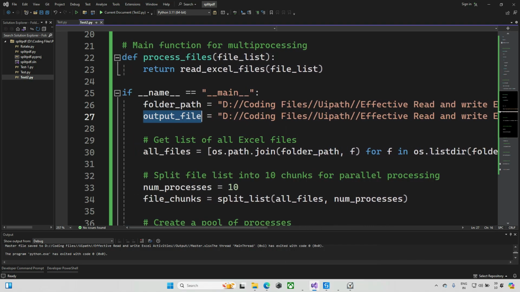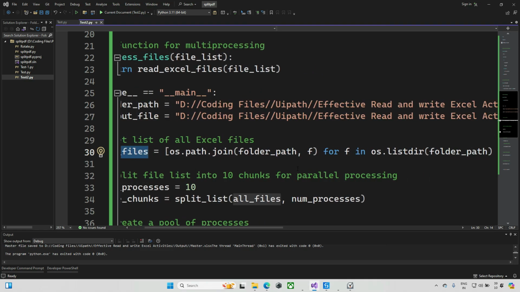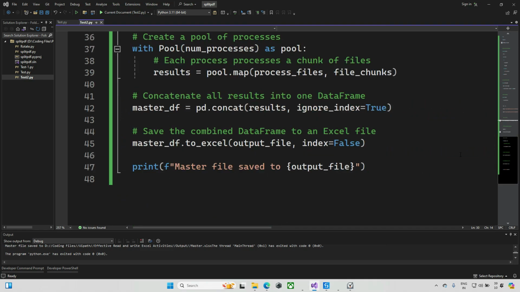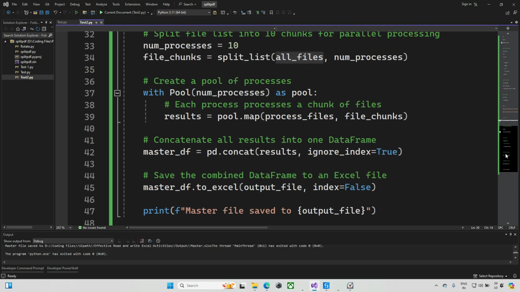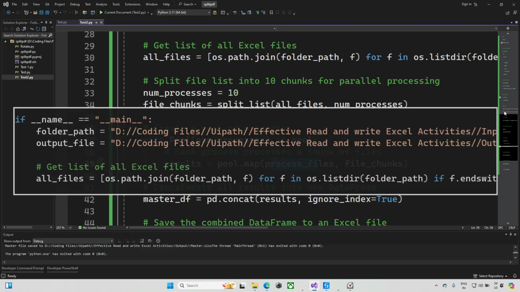And after this, I'm getting the whole list. This is the joining of each file and folder. Everything I'm storing into the format and saving into the one xlsx format, which is nothing but the same thing. And next here we are creating the pools. From these pools only we are doing the work. Here pool.map process files and the file strings. So this is a combination. Now what will run from here: results equals process files. So it will go to this process files.